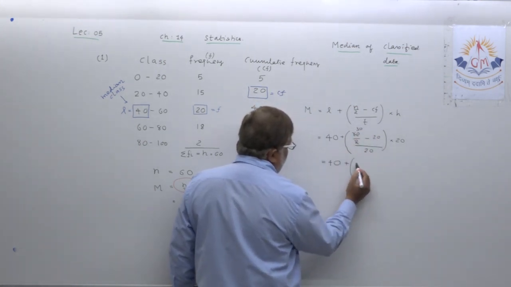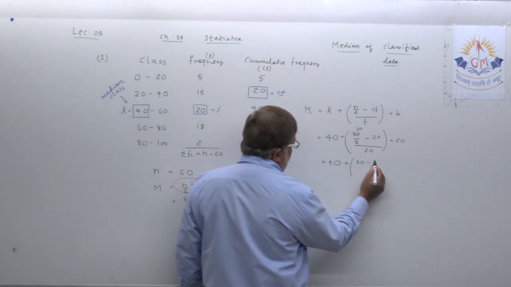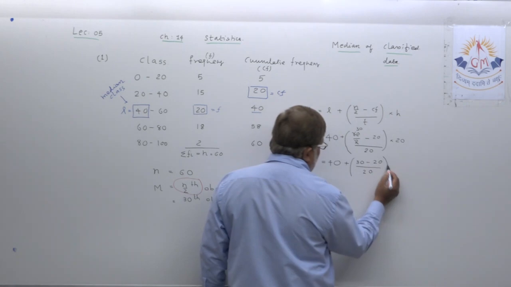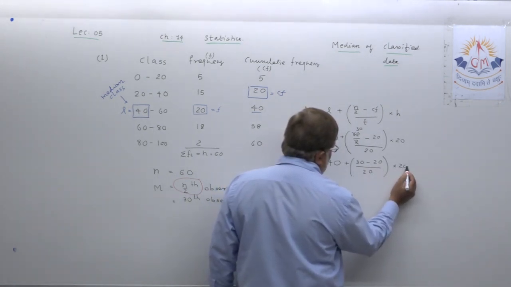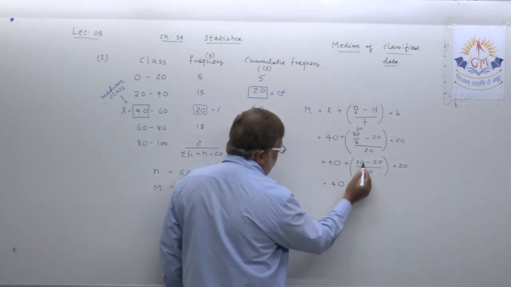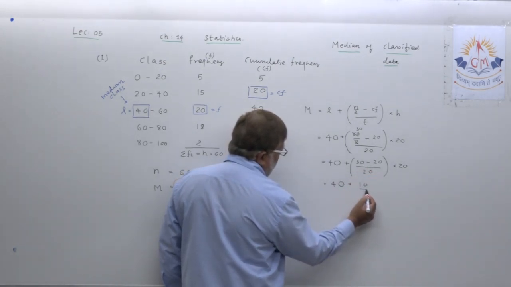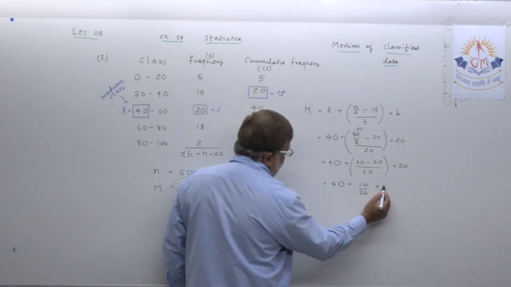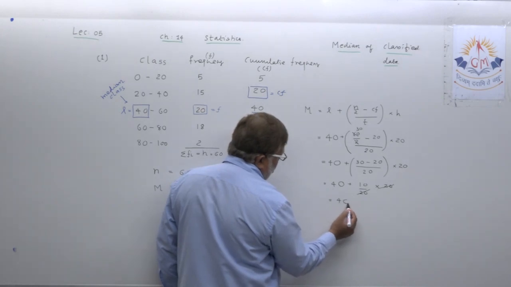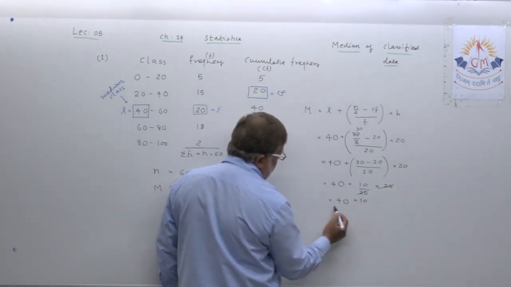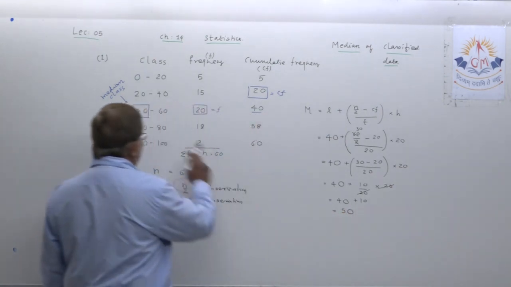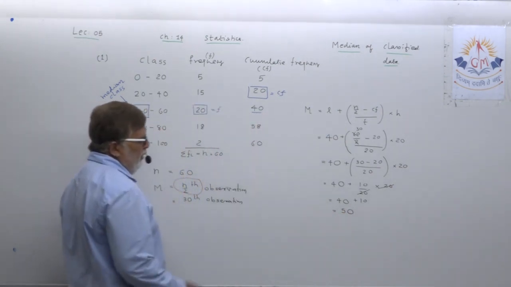So in the bracket I will write 30 minus 20 upon 20 multiplied by 20. Is it okay? 40 plus, now no need for the bracket, 10 upon 20 multiplied by 20, the 20s got cancelled, 40 plus 10, so your median is 50, definitely lying in the median class, in the range 40 to 60.